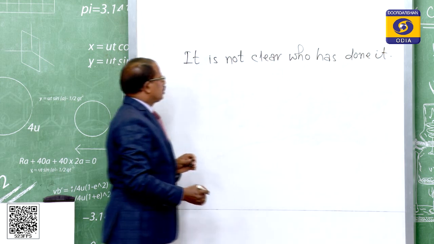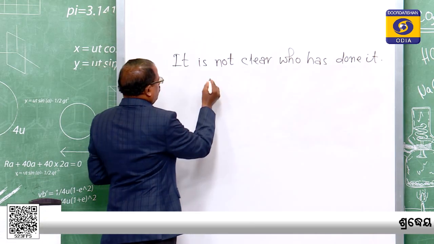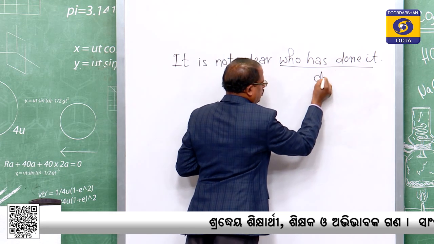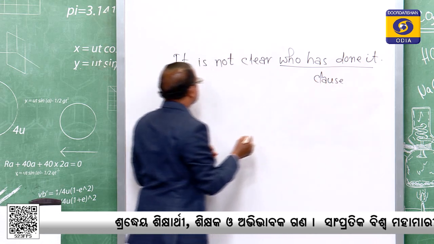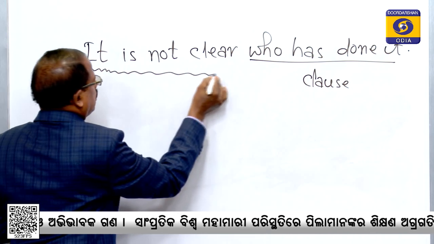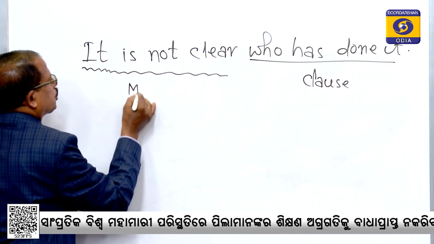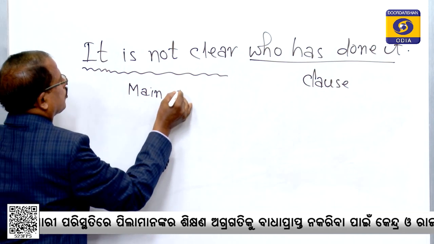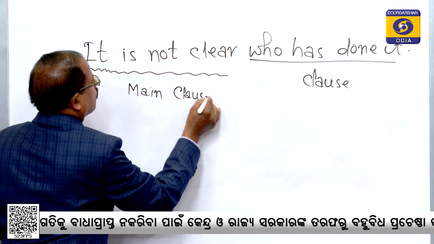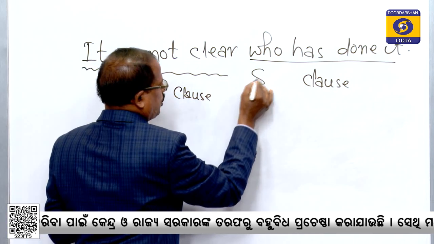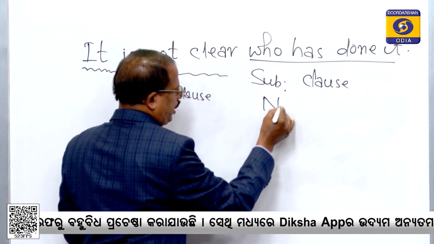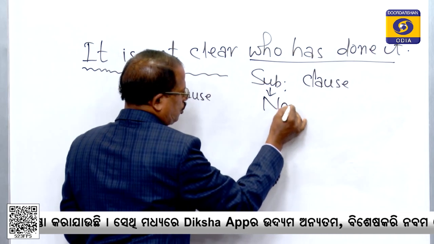Right. So, now you look at the sentence. Who has done it? This is the clause, right, and it is not clear. This is the main clause, or what we say principal clause, and this is the subordinate clause. And this subordinate clause is a noun clause, right. So, this is also a noun clause.